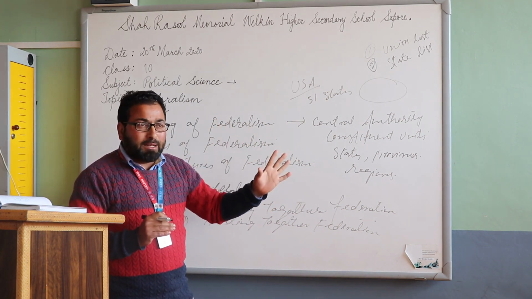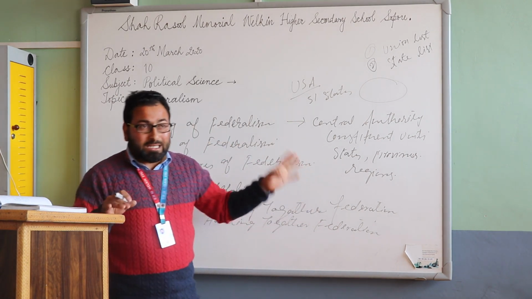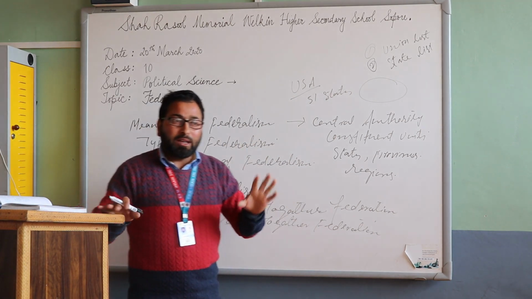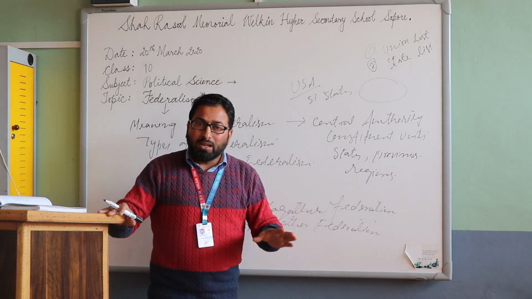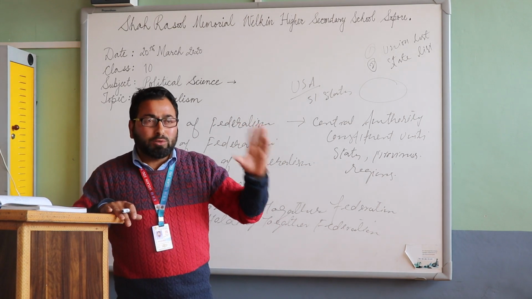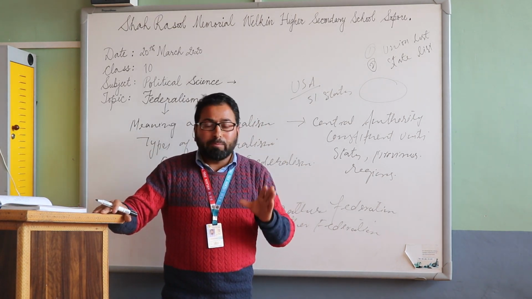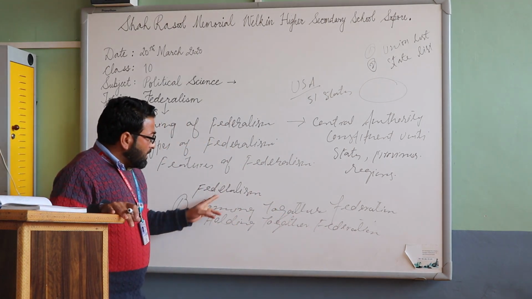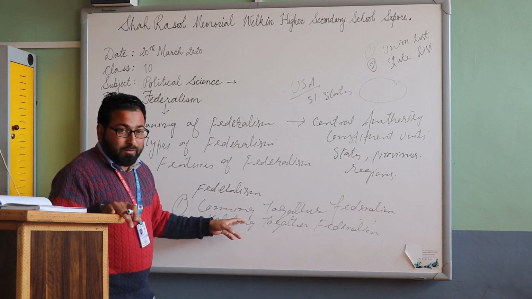So the law passed by the central government will be applicable to every part of the country, while the law passed by a state will be applicable only to that state, once the legislature of that state passes it. If we talk about Rajasthan, or any state of the country, if they pass any law pertaining to any subject mentioned in the state list, that law will become applicable only to that state. So this was regarding the types of federalism, that is the coming together federation and the holding together federation.